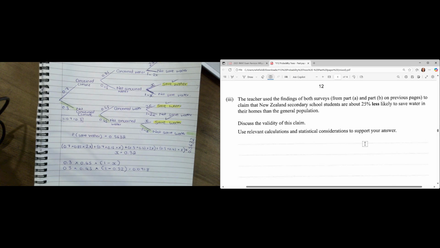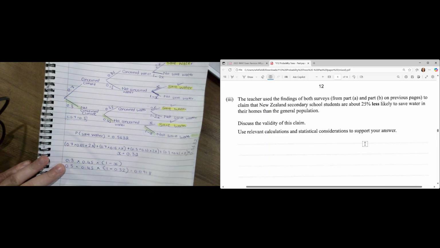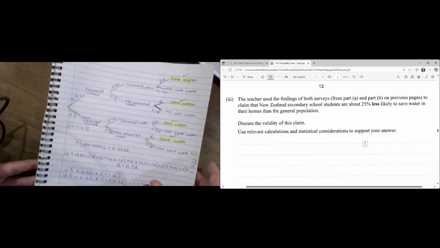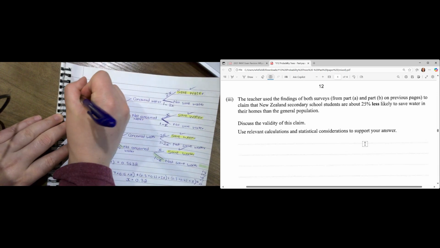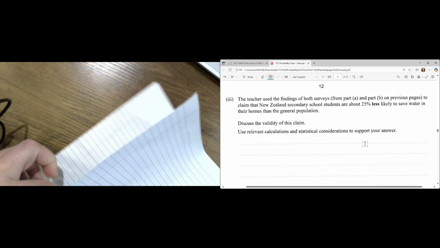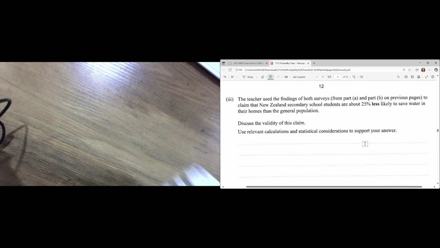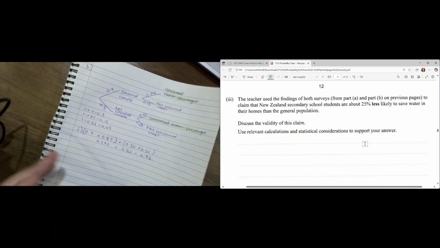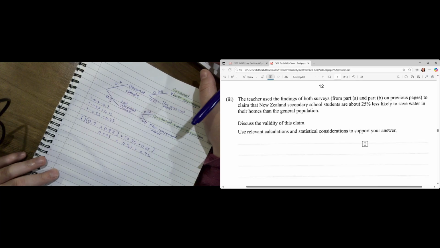Okay, so let's first get the calculations out of the way. Here I've got my previous tree from question II, and I've also got my other tree over here from question I. So I've got two different trees here. We've got to use both of them. Let's first see what they're talking about.